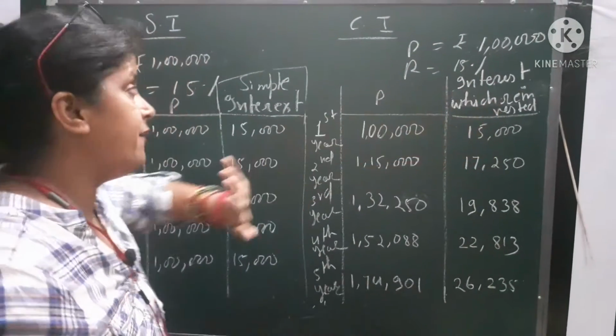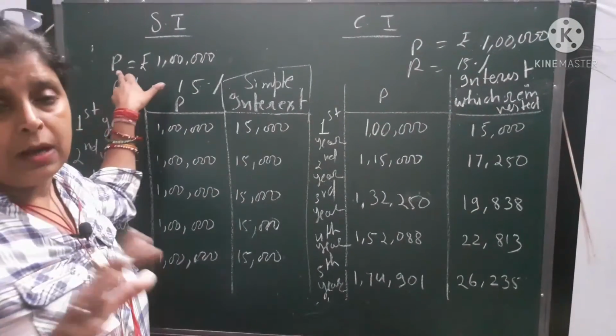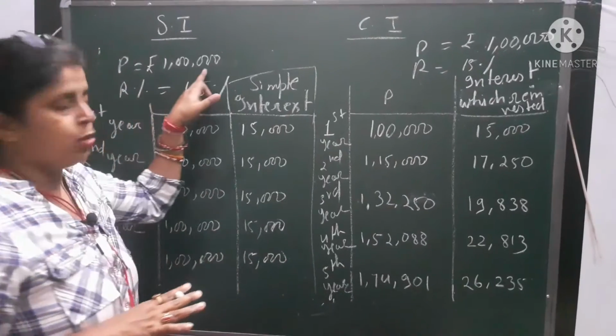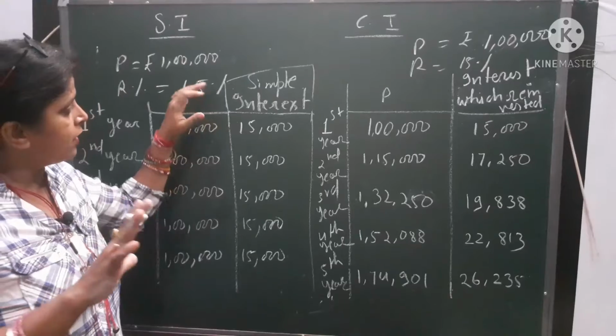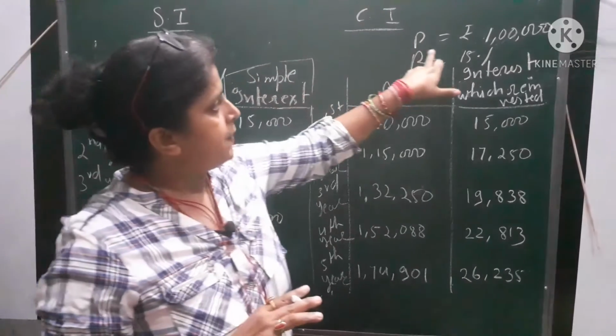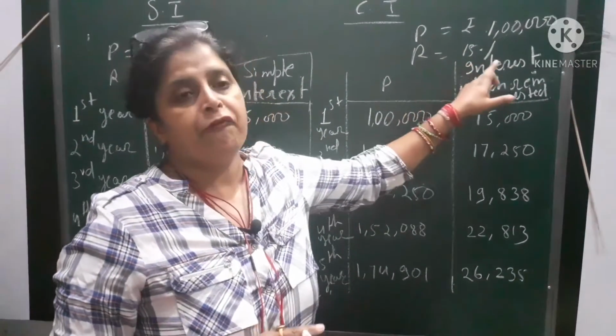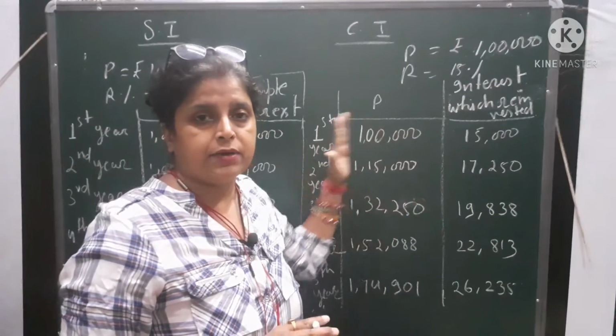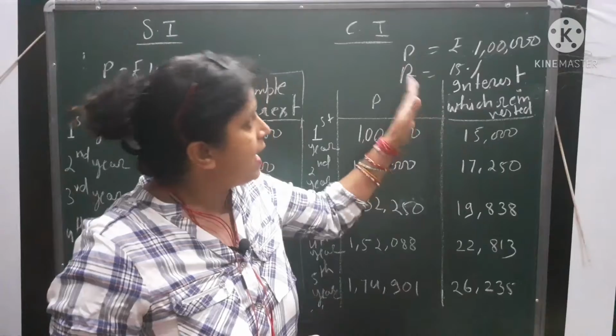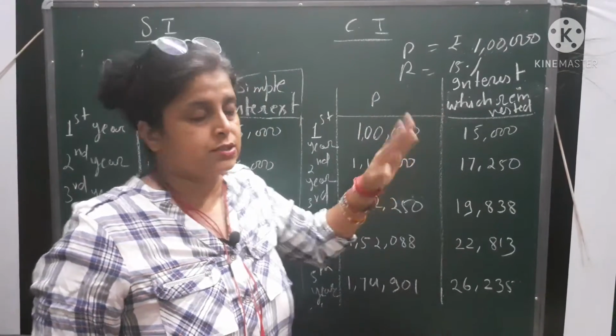Principal amount, a person who invested 1 lakh rupees, rate percent is 15%, and the same here, principal is 1 lakh, rate is 15%. So per year we will see what is the difference between simple interest and compound interest, and why we need to understand compound interest.